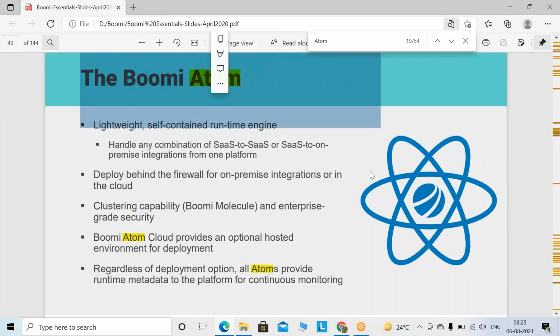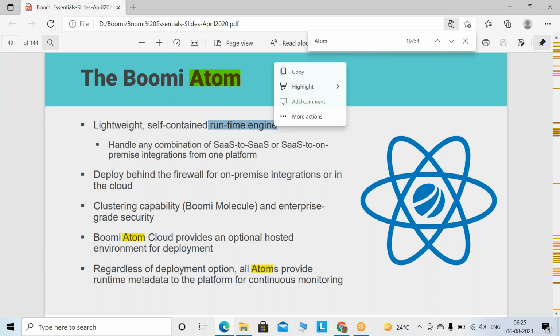What is Boomi Atom? Theoretically, this is the symbol for the Boomi Atom. It's lightweight, self-contained, a runtime engine. I'll tell you an example you might be aware of.